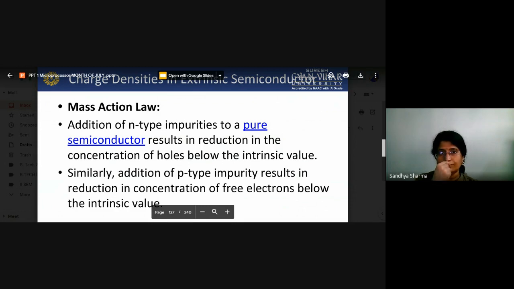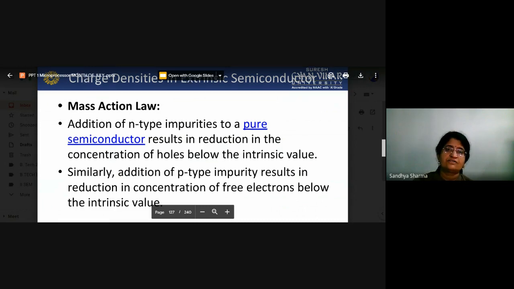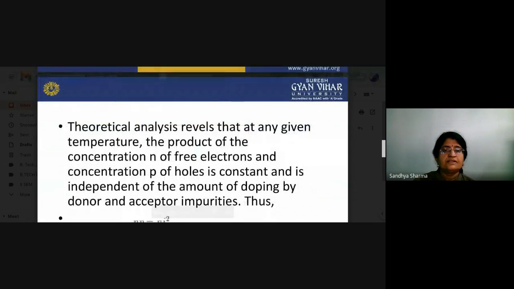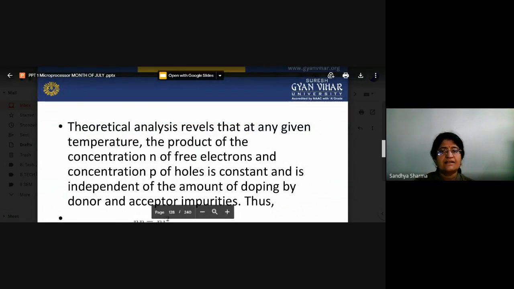According to that, addition of n-type impurities to a pure semiconductor results in a reduction in the concentration of holes below the intrinsic value. Similarly, addition of p-type impurities results in a reduction in the concentration of free electrons below the intrinsic value. Theoretical analysis reveals that at any given temperature, the product of the concentration n of free electrons and the concentration p of holes is constant and is independent of the amount of doping by donor and acceptor impurities.